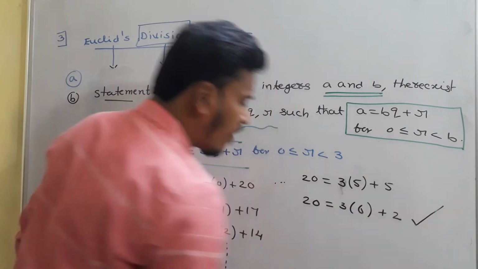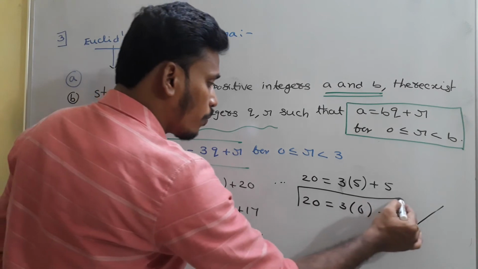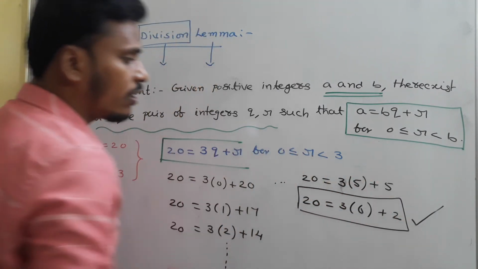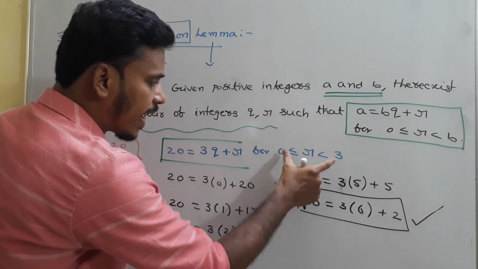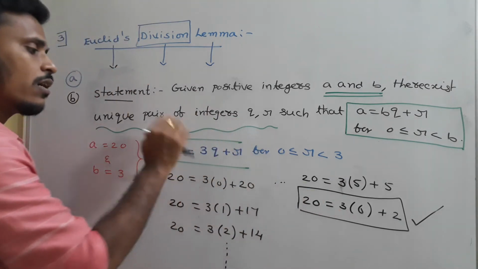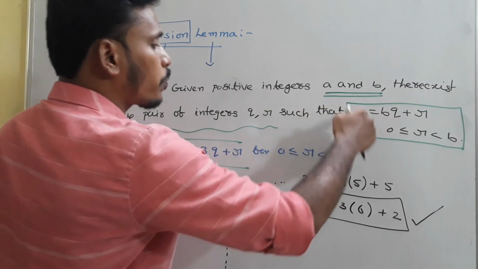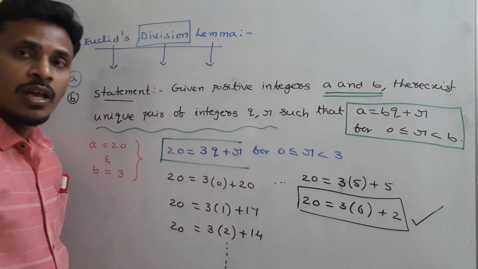Now just have a look at this particular statement. 20 is equal to 3 into 6 plus 2. Here this R value is less than 3. The R value is between 0 and 3. That's the actual restriction, and that restriction is satisfied. Q is any integer, that is also satisfied. So a equals bq plus r with this particular restriction is satisfied only with this representation.